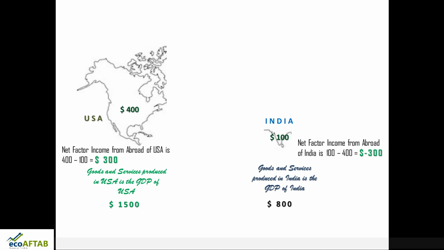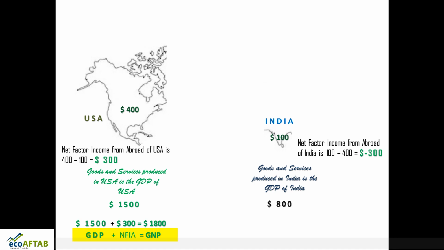So when you add this net factor income from abroad to the GDP of a country, what will you get? 1500 is the GDP of USA plus the $300, which is the net factor income from abroad. So altogether it is $1800. So friends, this is what is GNP. The $1800 is GNP. So how did we derive the GNP of USA? It is by adding up the gross domestic product $1500 plus net factor income from abroad of $300. Together we get the GNP.